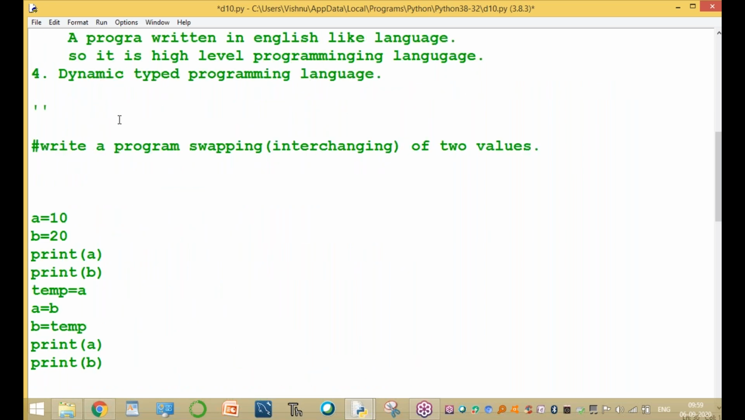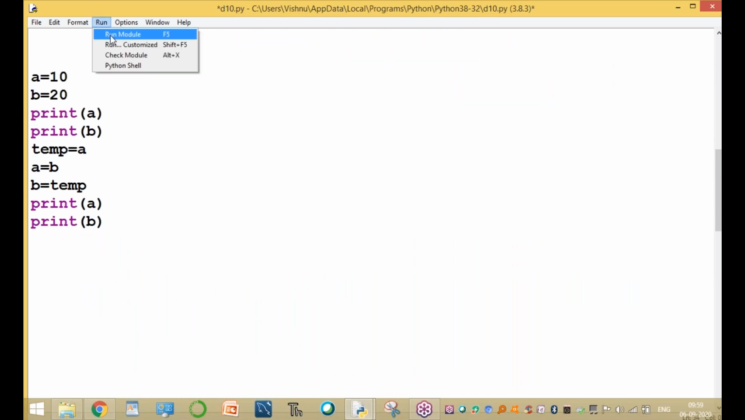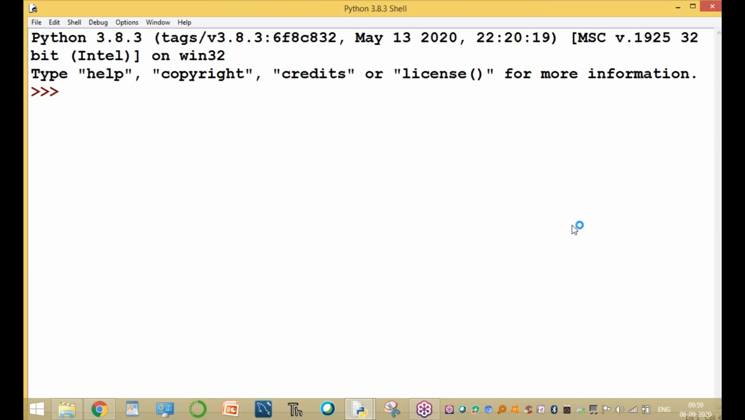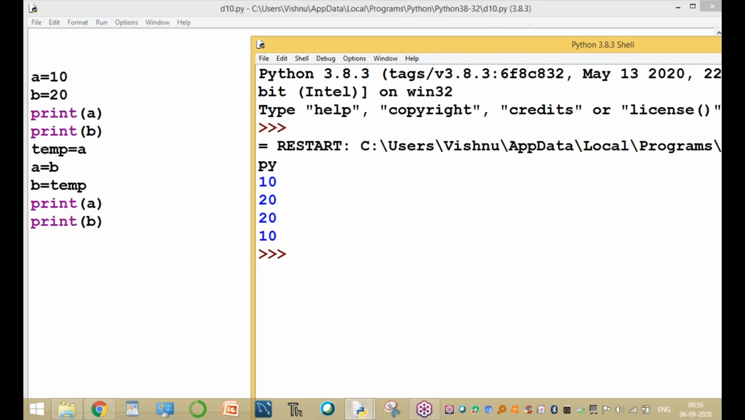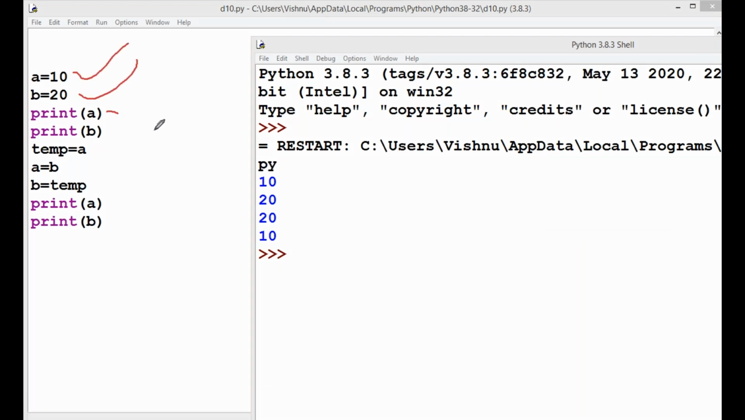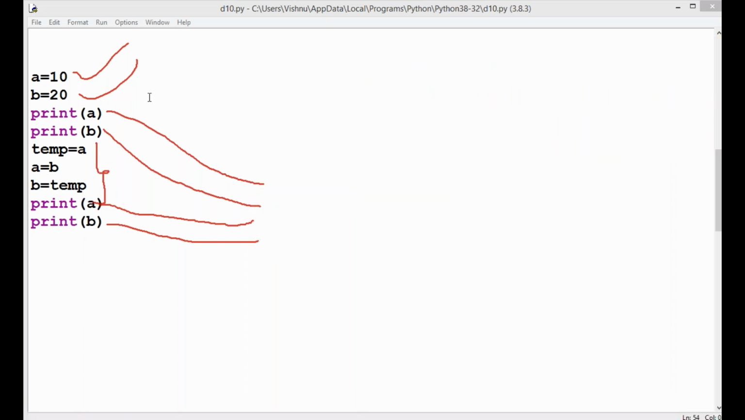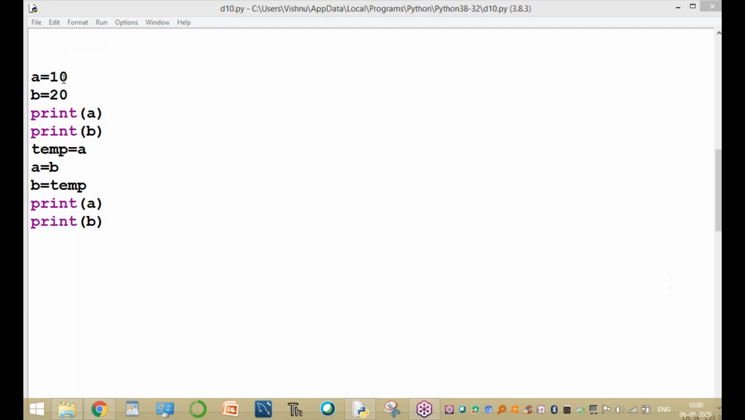Go to the run menu and choose run module. Run it. What is the output? Here the output is: print of A is 10, print of B is 20. After executing, print of A is 20, print of B is 10. Write it simply, with a nicely readable output.